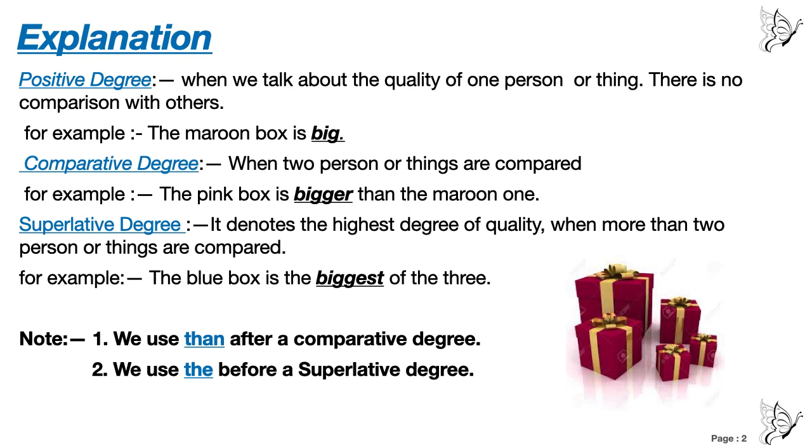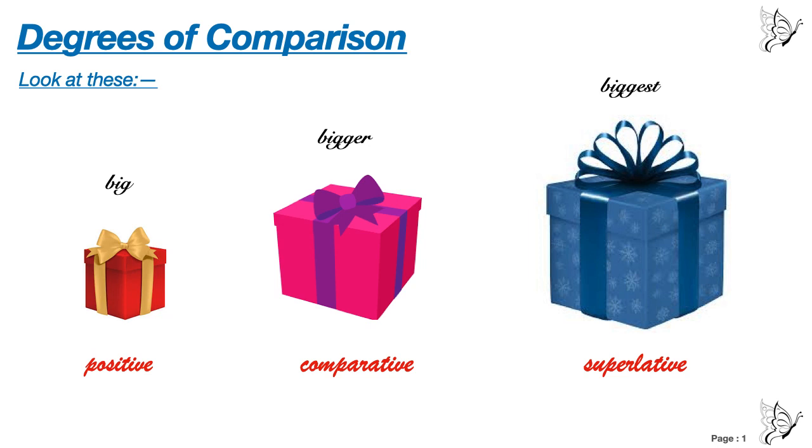It may be 2, 3, 5, 7, 15, 50, any number. For example, the blue box is the biggest of the three. Now here comparison is done among these three boxes. First, we have not done any comparison with the positive degree. In the comparative degree, we have compared the maroon box and the pink box, and in superlative degree, we have compared the blue box with the other two boxes. Have you seen here?